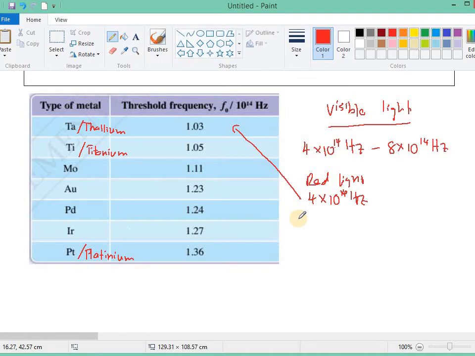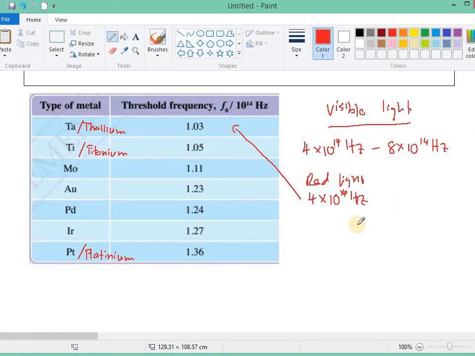So what happened to the extra energy? The extra energy of the photon, because the frequency is more than the threshold frequency, will become the kinetic energy of the photoelectron. Understand?